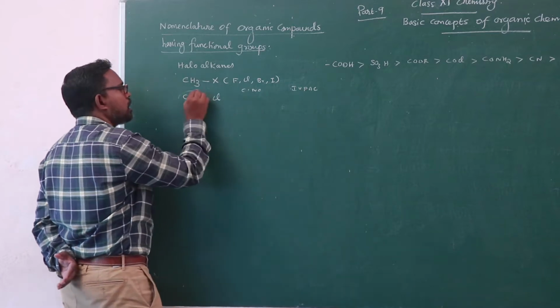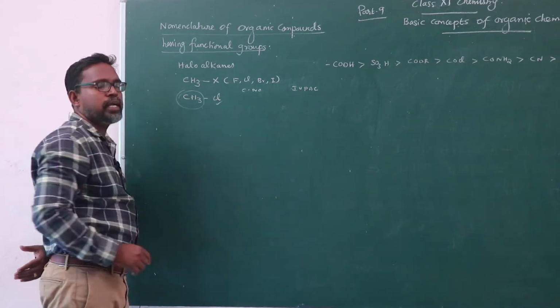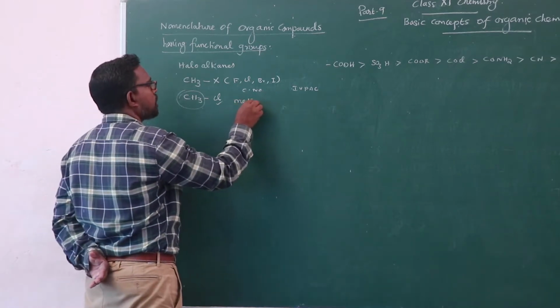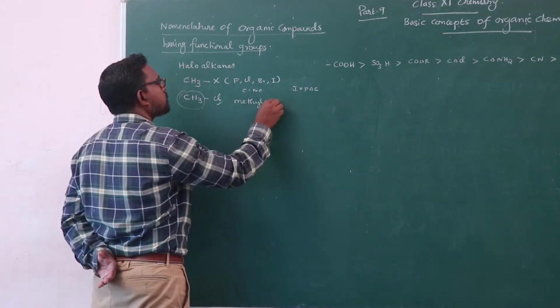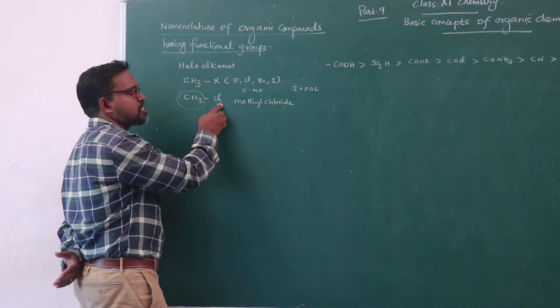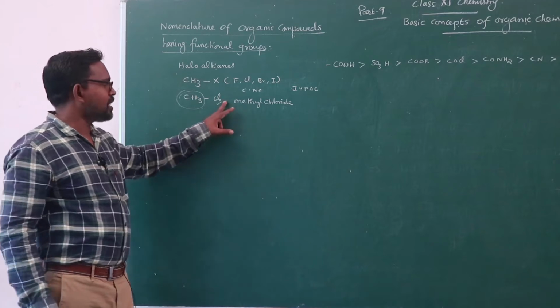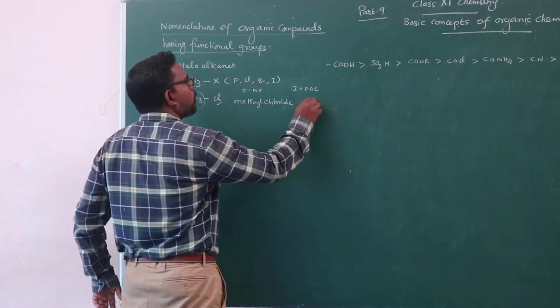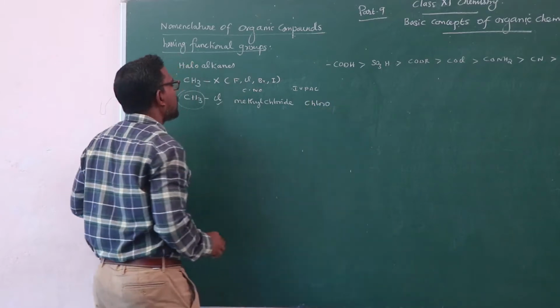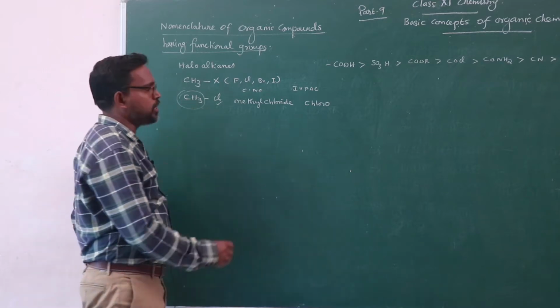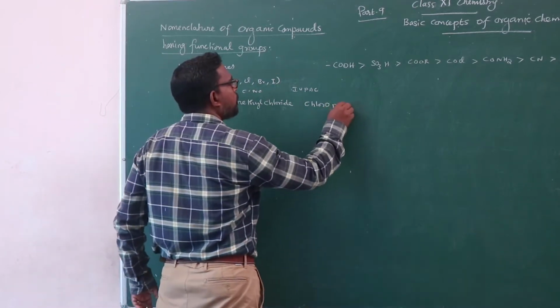Common name, the alkyl group followed by halogens: methyl chloride. IUPAC name of the compound: first you pronounce the halogens, haloalkanes. So chloro, here only one carbon atom is present, therefore the parent hydrocarbon is methane, chloromethane.